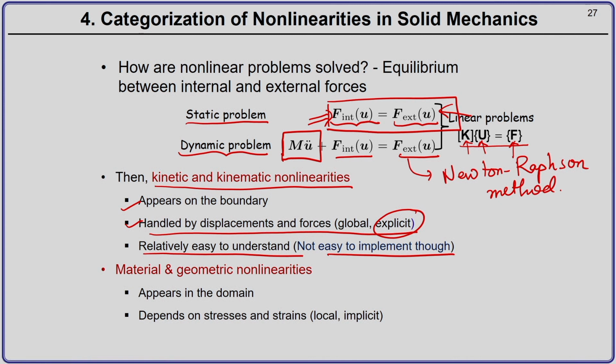On the other hand, the material and the geometric nonlinearity are usually present inside the entire domain. And they will depend on the stresses and strain. So, which means if they are present inside the entire domain, you have local effect. And to handle that, you have to have some implicit kind of strategy to solve the problem, for problems which have these material and geometric nonlinearity.